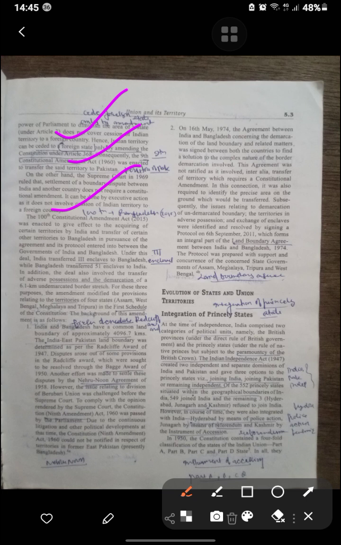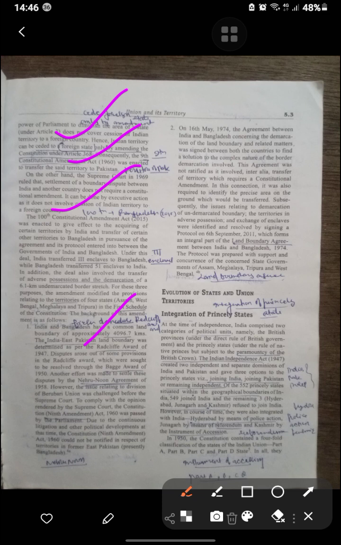The India-East Pakistan land boundary was determined by the Radcliffe Award. A dispute arose over some provisions of the Radcliffe Award, which was sought to be resolved through the Bagge Award and the Nehru-Noon Agreement in 1958. However, the issue relating to the division of the Berubari Union was challenged before the Supreme Court.